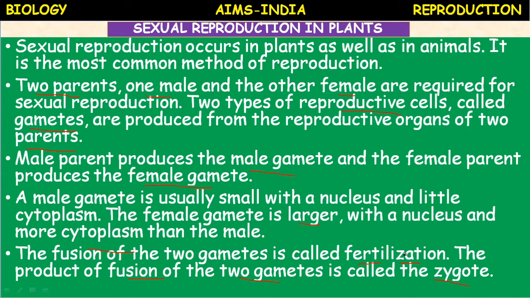The period of growth between their birth up to their reproductive maturity is called the juvenile phase, the growing phase.